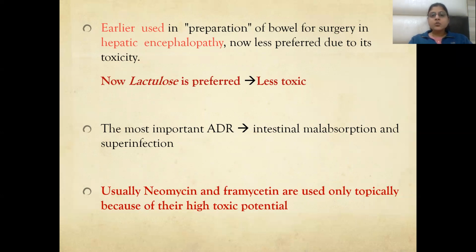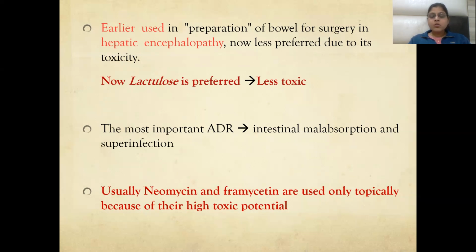It was first used for preparation of bowel for surgery and in hepatic coma because it reduces ammonia levels in the body. The urea doesn't get converted to ammonia, so the levels of ammonia decrease. So in hepatic coma, it can be used. Now lactulose is preferred and it is less toxic.